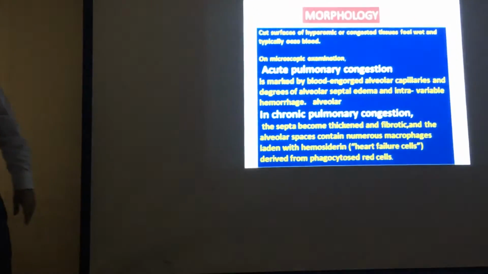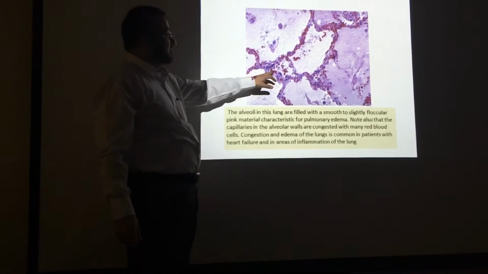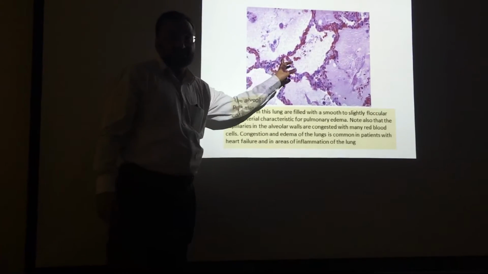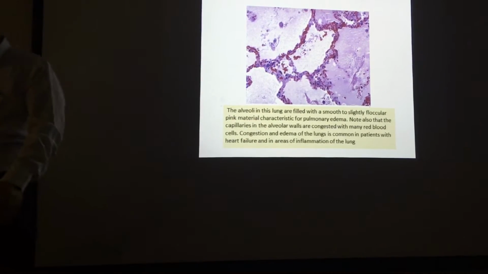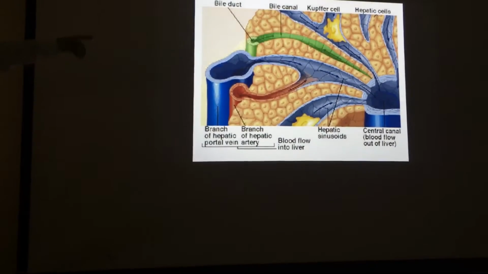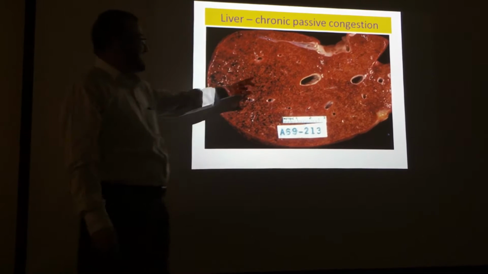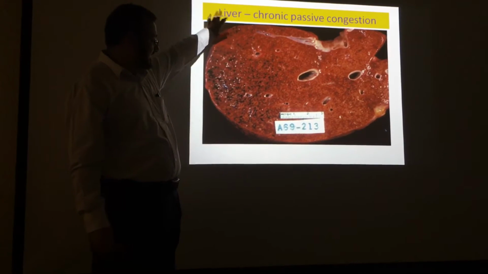So in congestion, what you will see basically is dilated vessels. So more vessels, dilatation of vessels. It can occur in the lungs, it can occur in the liver. Now here, in the liver, these areas, this is known as the typical nutmeg appearance.